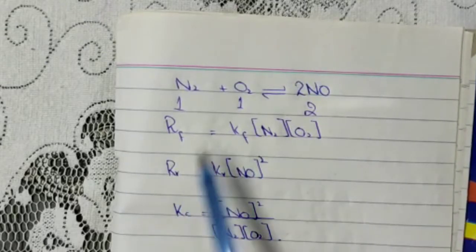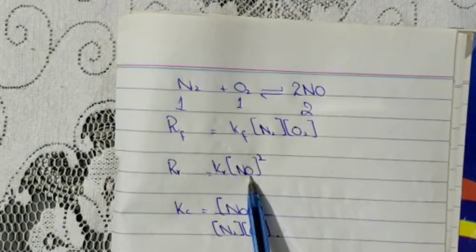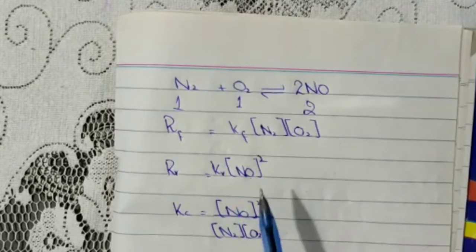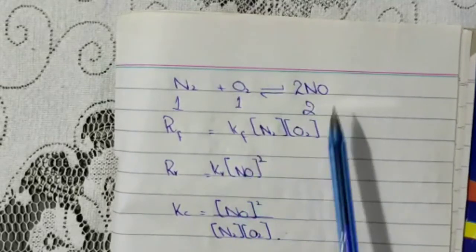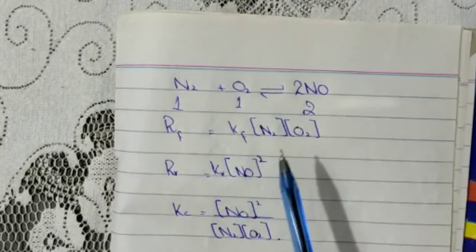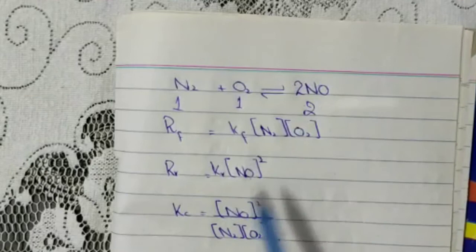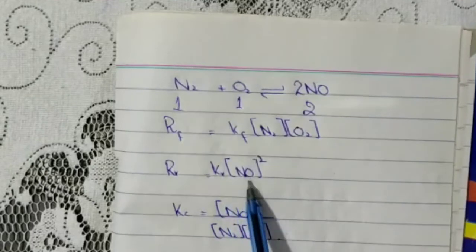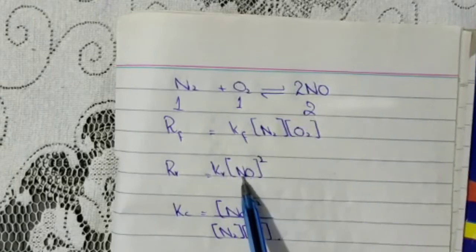Okay, and for the reverse reaction, Kr is equal to the concentration of the product. Now you will ask why we haven't written 2 here, because the product is 2NO. This is the thing that you need to understand: we will never write 2NO. We will write NO and its power 2. The power 2 represents the